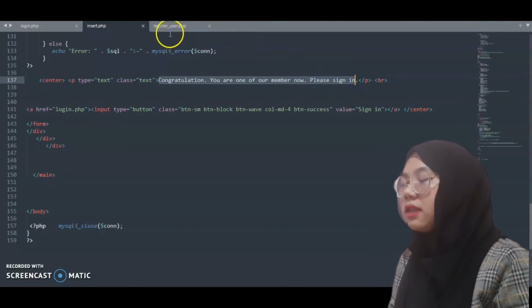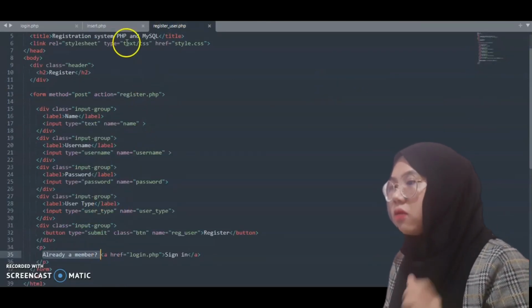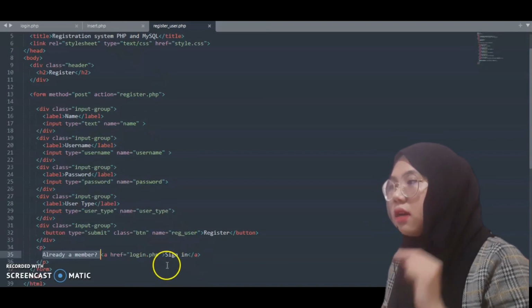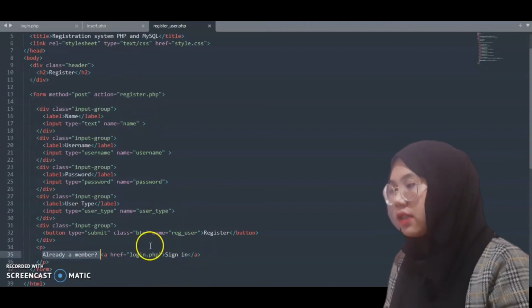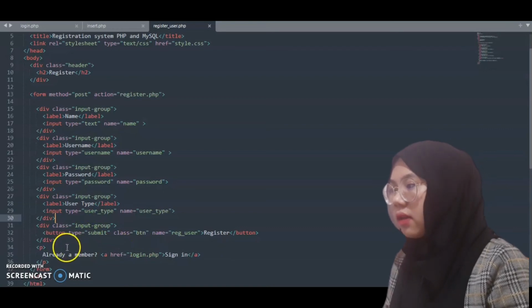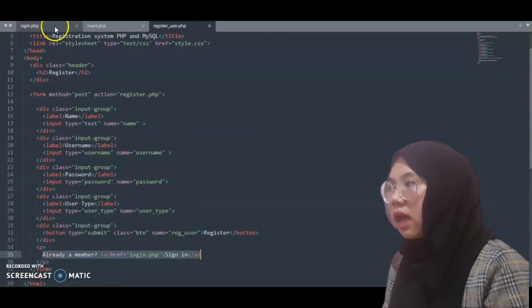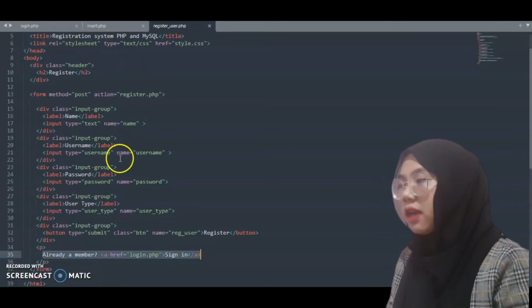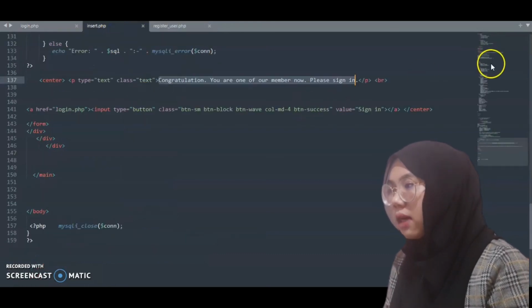After the user successfully registers, they need to sign in in order to go through into our discussion forum section. If the user is already a member, they will need to sign in, which I will explain about the login later. As you can see here, this insert into user, which is name, username, password, and type,